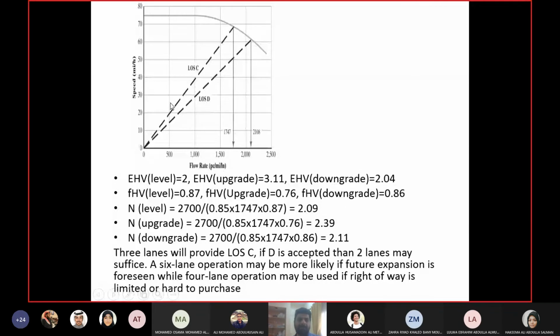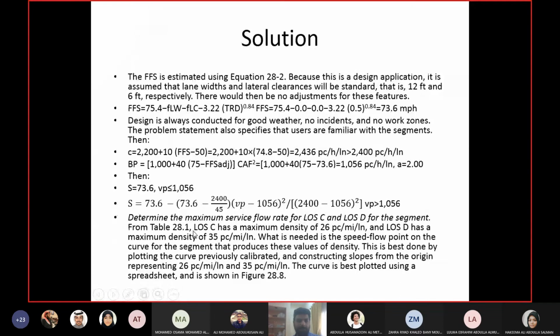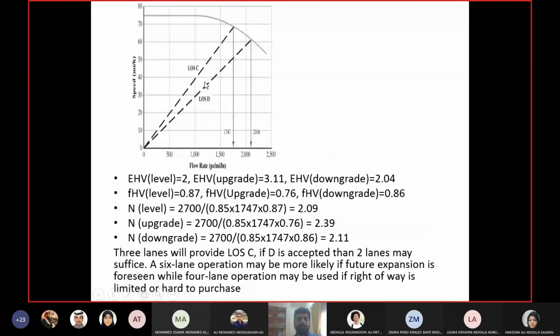Then I will plot the lines for level of service C and D. How did I plot these lines? I take the maximum density for level of service C and the maximum density for level of service D. The maximum density for level of service C is 26. Again, it's given in the table which I showed you previously. The maximum density for level of service D is 35. What you will do with these values is take their inverse. The inverse of 26 will be the slope of the line for level of service C. The inverse of 35 will be the slope of the line for level of service D.